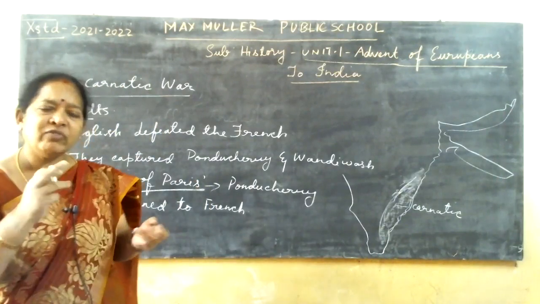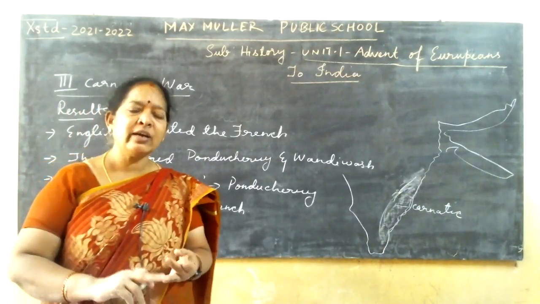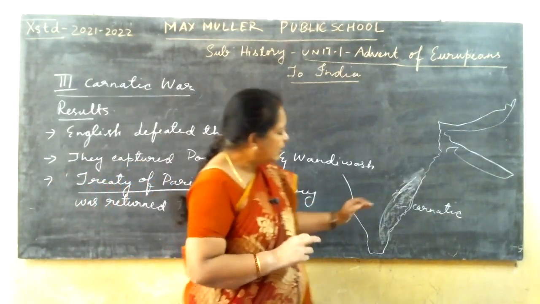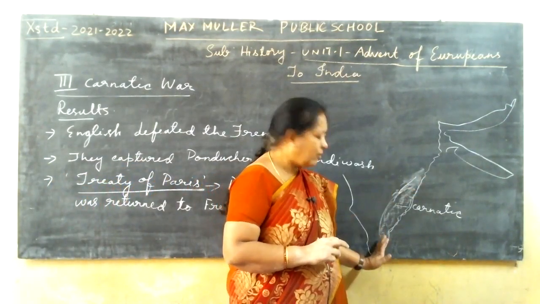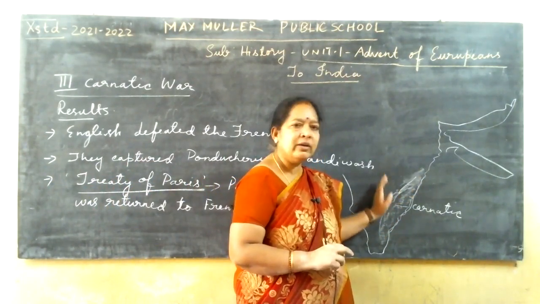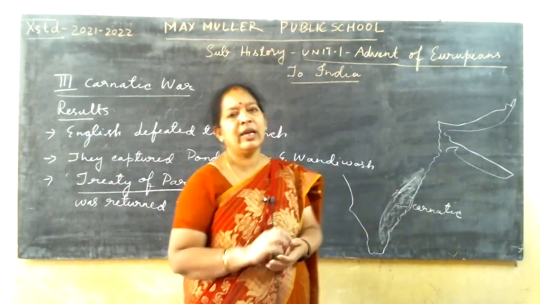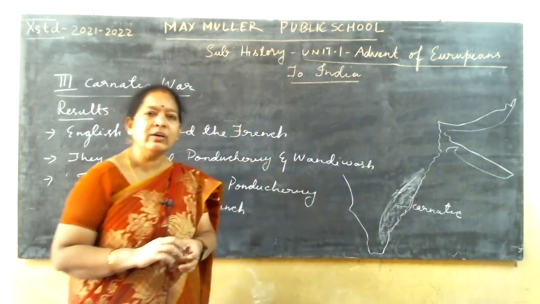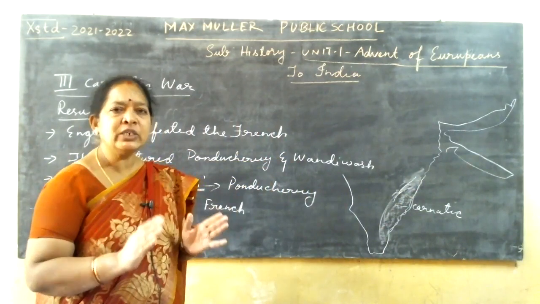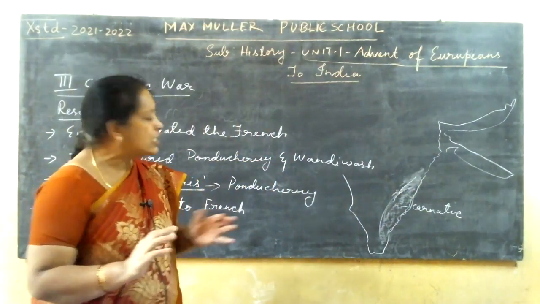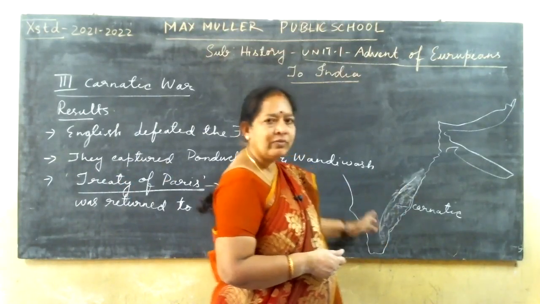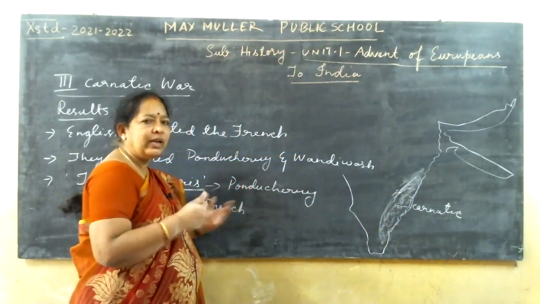After the first Carnatic War, second Carnatic War, and third Carnatic War, this region, that is the eastern side of Tamil Nadu, this whole region from here to here, came under the control of the English people. That is the British. Britishers are known as the English people. So this whole region came under the control of the Britishers.